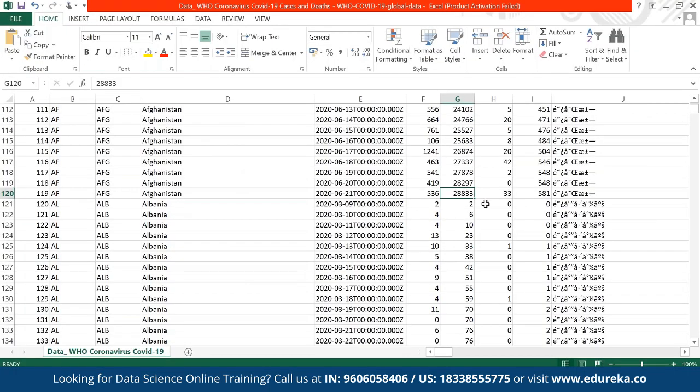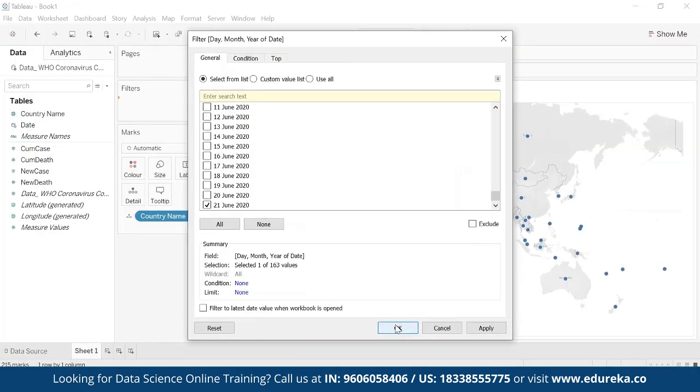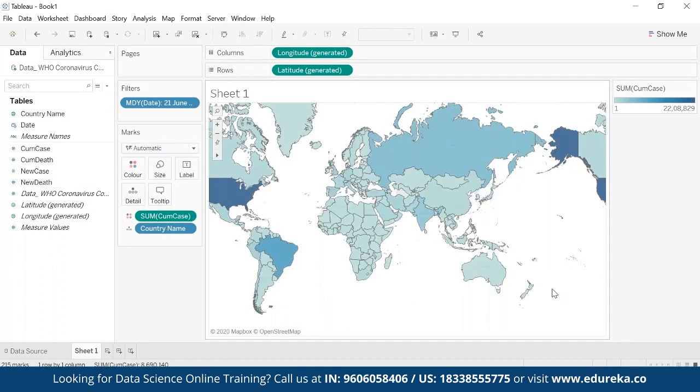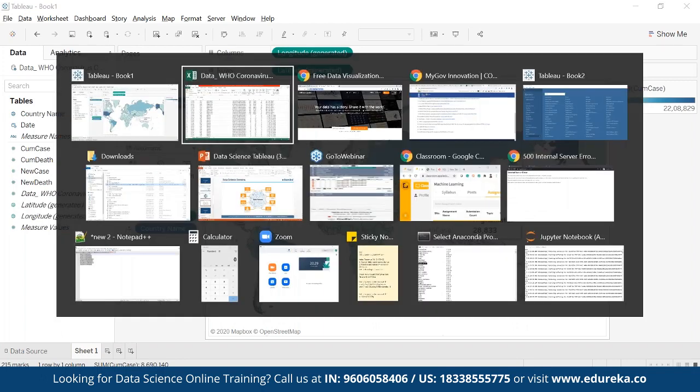And when I'm picking up the cumulative column, this will be the last updated value of total number of cases in this particular country, and for other countries as well. So I'll click on this 21st of June. Now the filter is applied, and then I'll drag this cumulative case, let's say, into the color. And now if I look at Afghanistan, where is Afghanistan? We need to search. It is somewhere here, Afghanistan. You see, 28,833, and that is what the number of cases is.